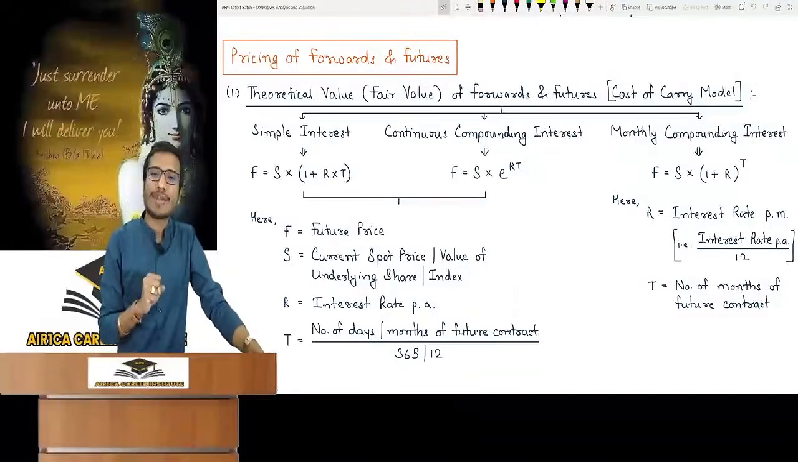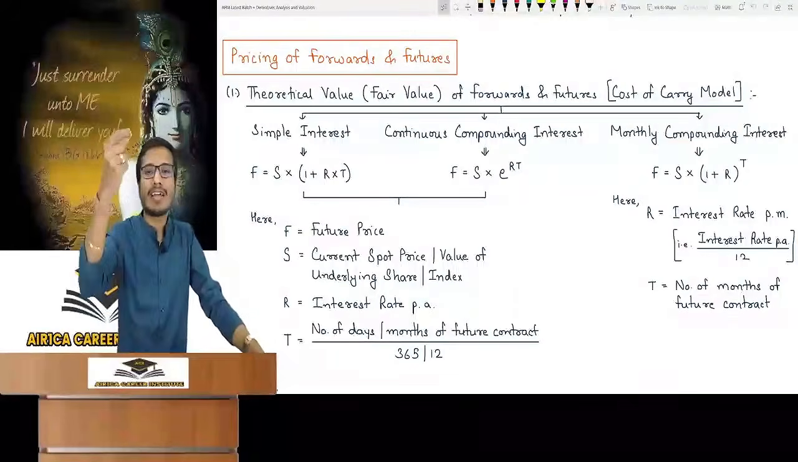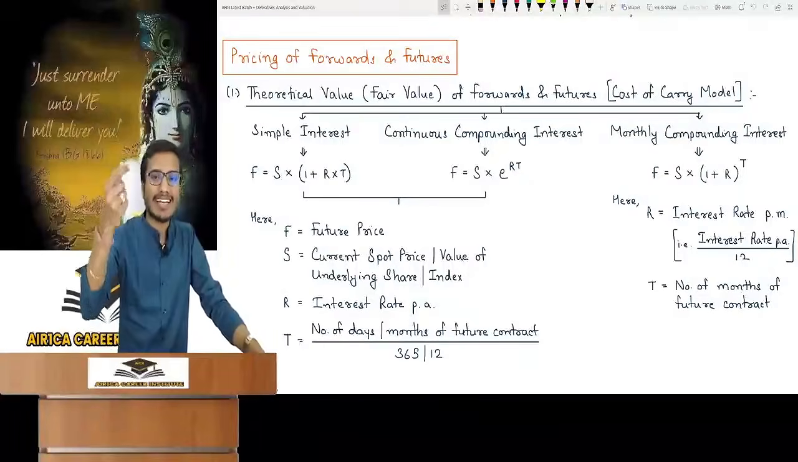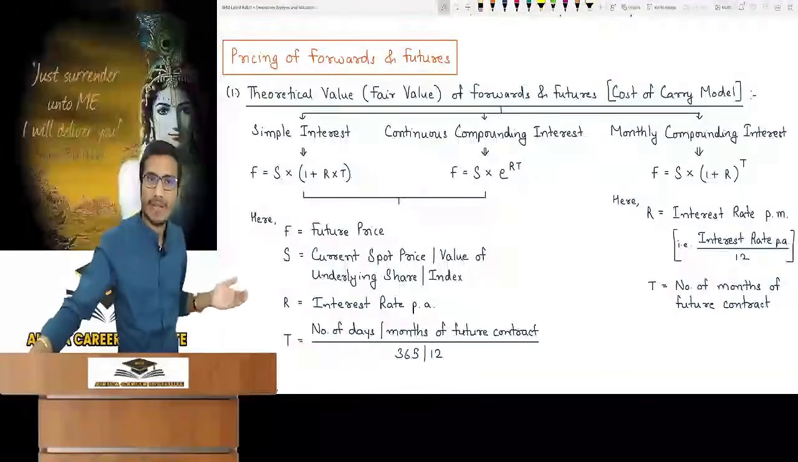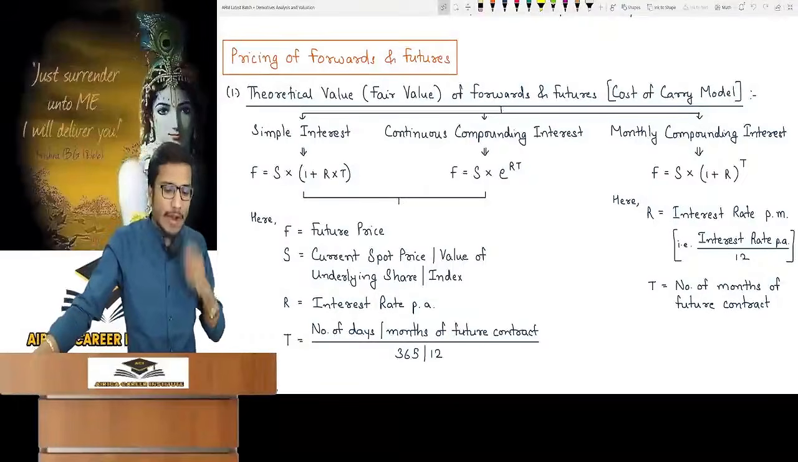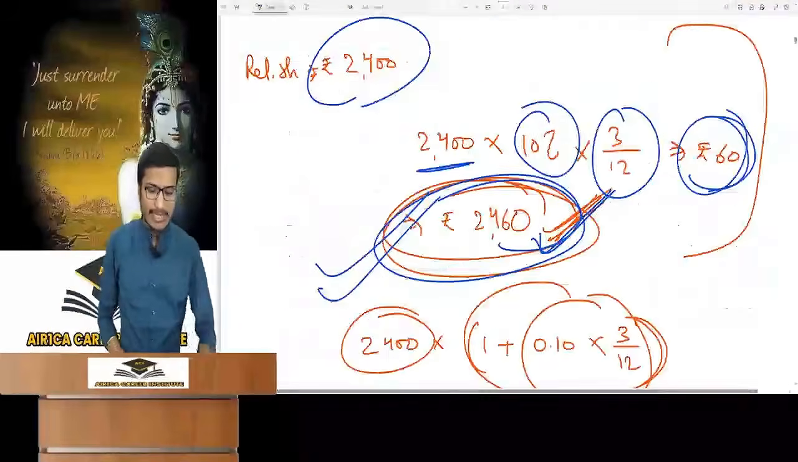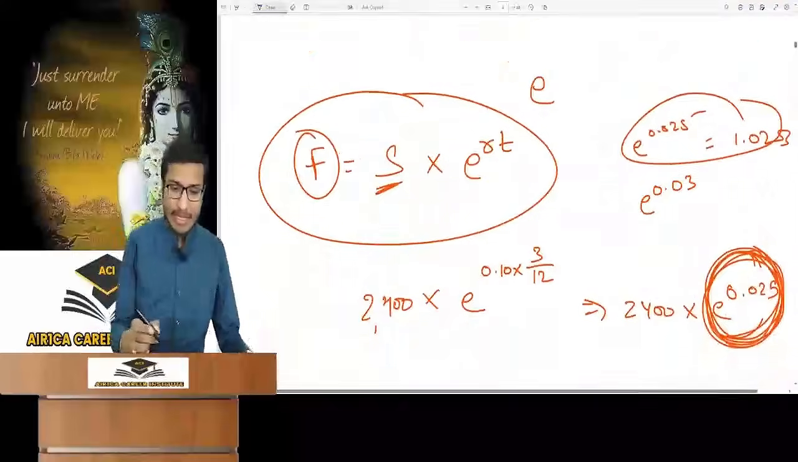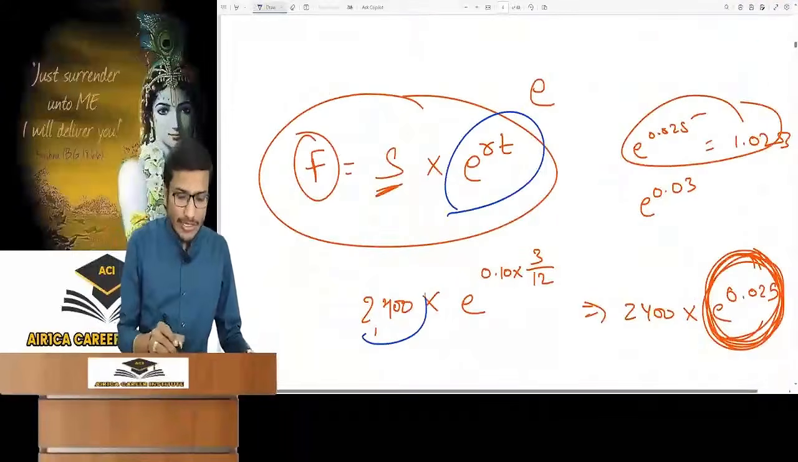Just keep in mind that epsilon is used. So, what will be its formula? It is S into E with power of RT. Got it or not? The meaning of S, R and T you are already familiar with. Sir, E raised to the power R into T. Now suppose something like this comes in your exam. E raised to the power RT.